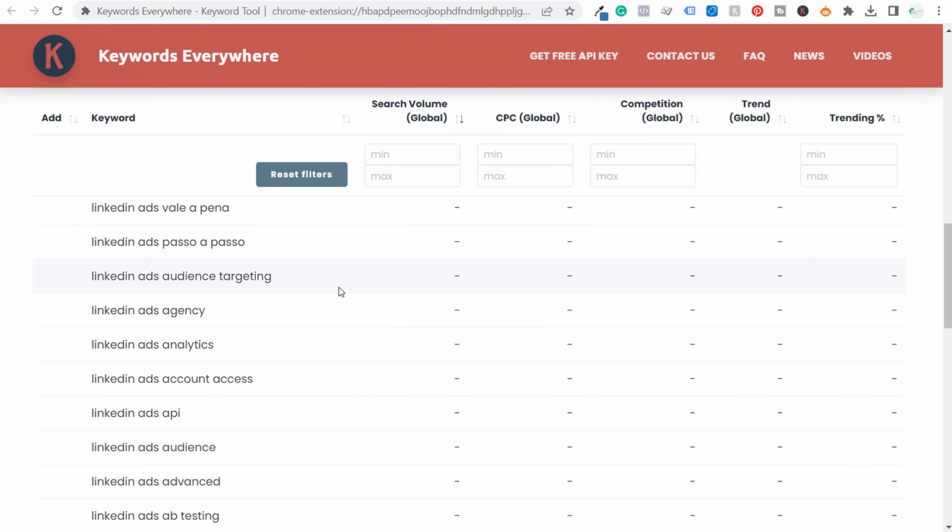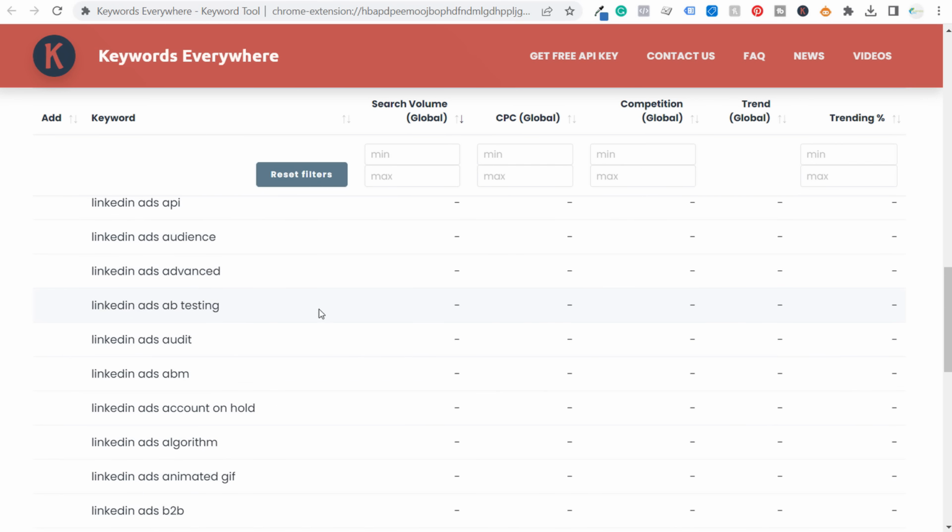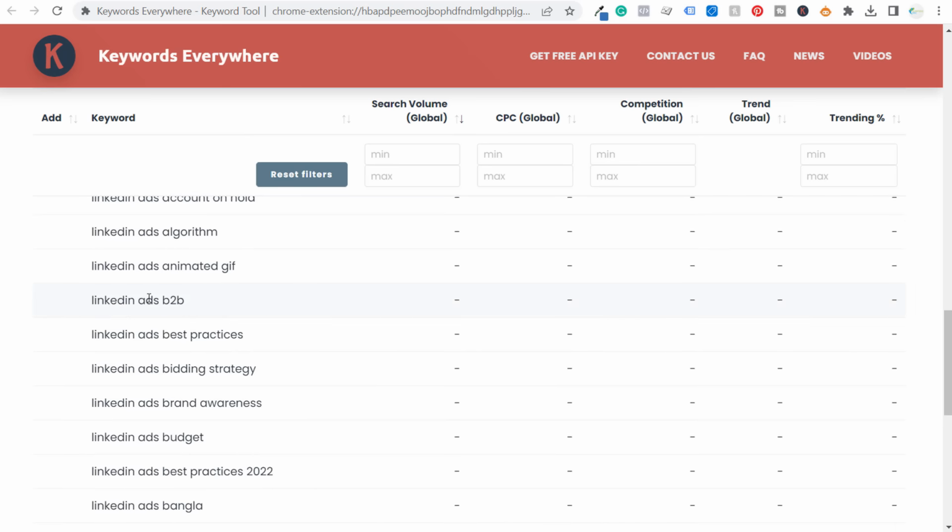So if you do want to actually see search volume, this is where you would have to upgrade your Keywords Everywhere plan. But different things: LinkedIn ads audience targeting. We keep scrolling down: LinkedIn ads B2B, LinkedIn ads best practices, bidding strategy, brand awareness, budget.